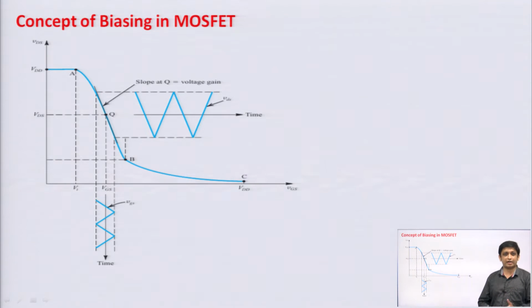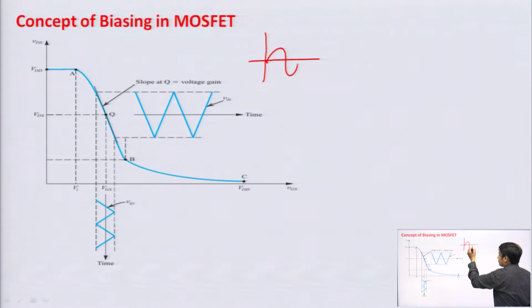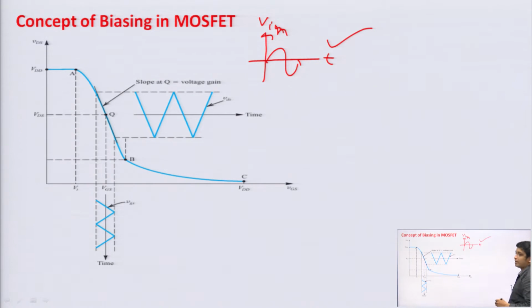Now, try to understand that we have this input signal, for example, a sine wave, this is your V. We need to amplify this sine wave. What we require? We require an amplifier. We can design an amplifier using BJT, we can design an amplifier using MOSFET.